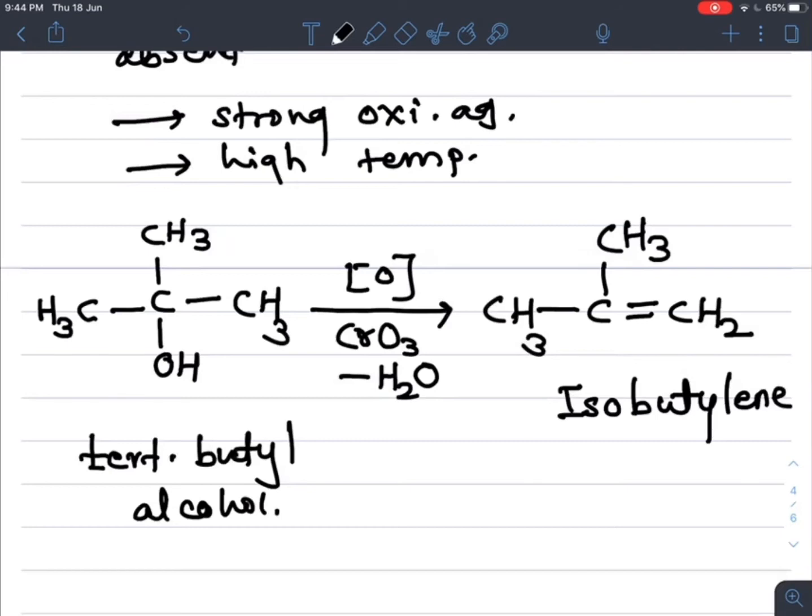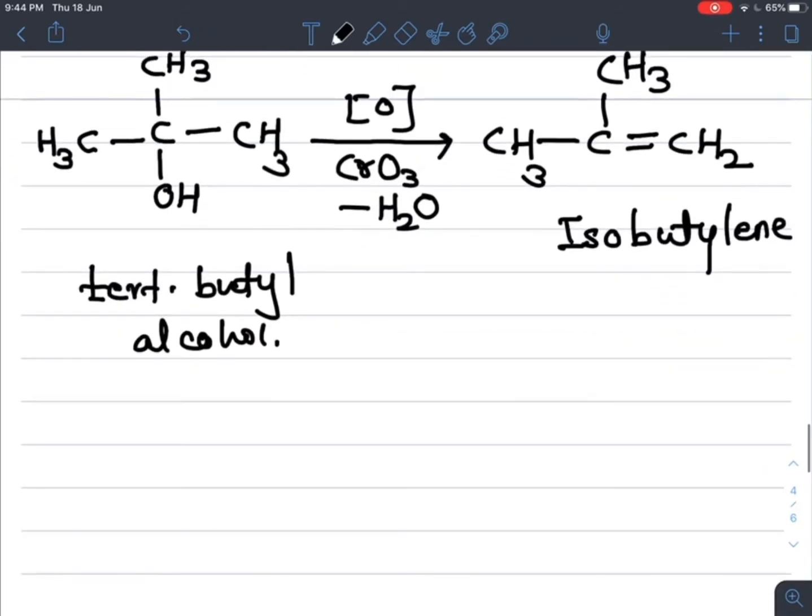I can write this byproduct as minus H2O on the arrow. Then it further proceeds. On oxidation, the carbon-carbon double bond breaks. So what do we get as the product?